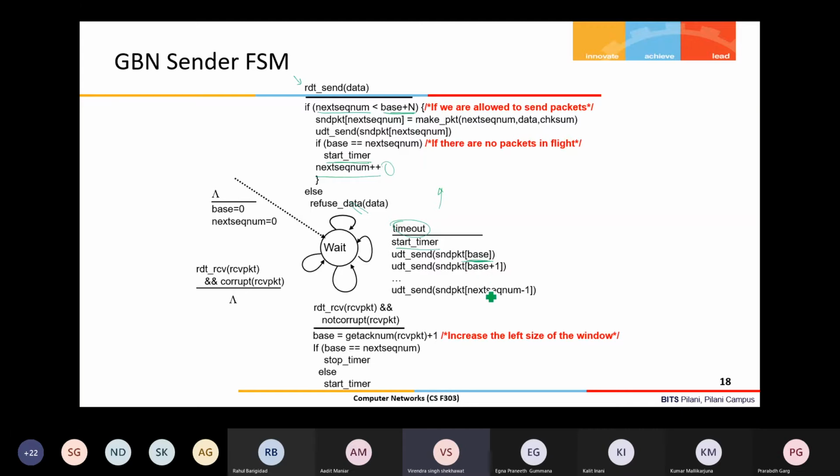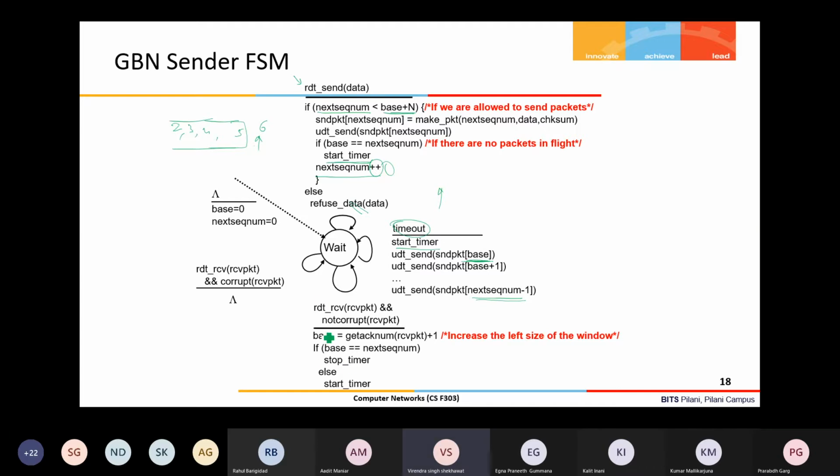From that point onwards, it will send all the packets up to next sequence number minus 1. When a packet is sent, the next sequence number is incremented, so when you send 5 packets, the next sequence number is pointing to 6. That's why it is next sequence number minus 1. Suppose a timeout occurs for packet number 2. Then packets 2, 3, 4, 5, all 4 packets, will be sent.